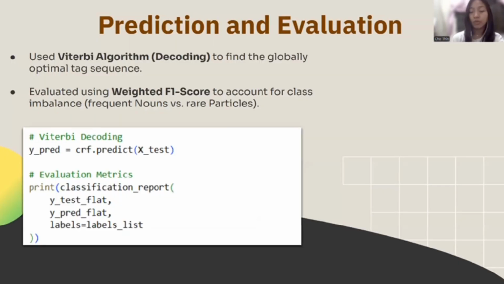For prediction, the model uses the Viterbi algorithm. Instead of tagging words independently, we find a globally optimal tag sequence for the entire sentence, ensuring grammatical consistency. To measure success, we use the weighted F1 score since our dataset is imbalanced. This metric gives a fair performance measure across all categories.